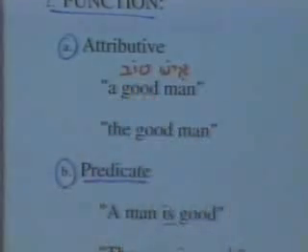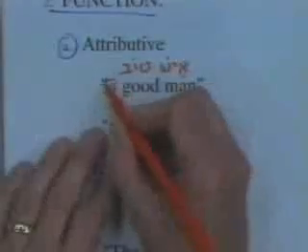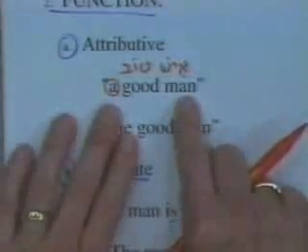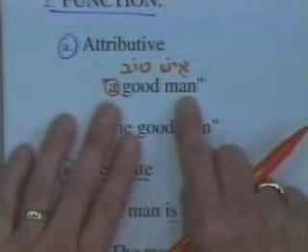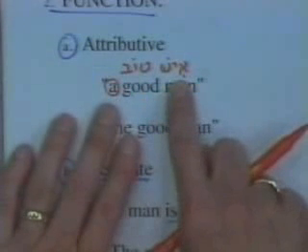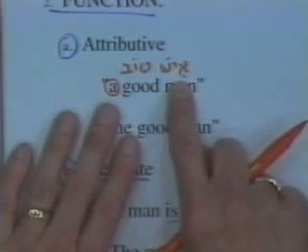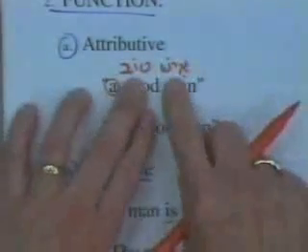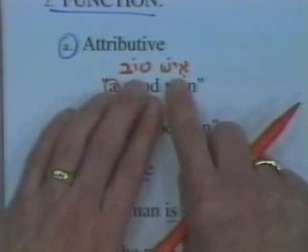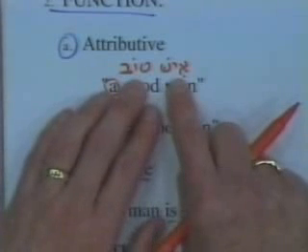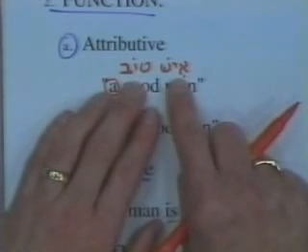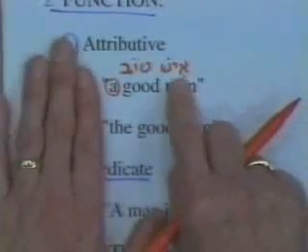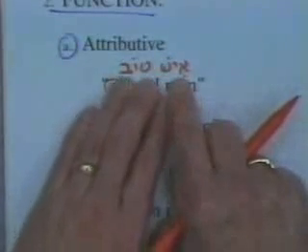All right? Now, second question, what about determination? Is man definite or indefinite? Indefinite. So, do we have to do anything to ish? No. What about the adjective? The adjective also is indefinite. It agrees in number and gender. It agrees in being indefinite. What's our third principle? Attributive adjectives follow the noun. We have now written a good man in Hebrew. Though in Hebrew the